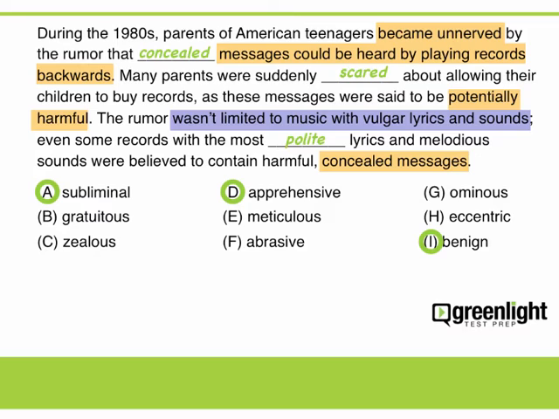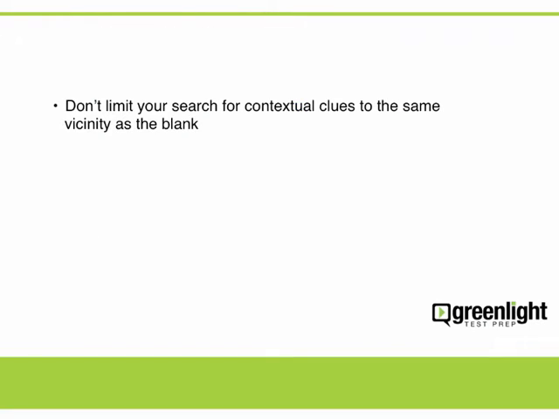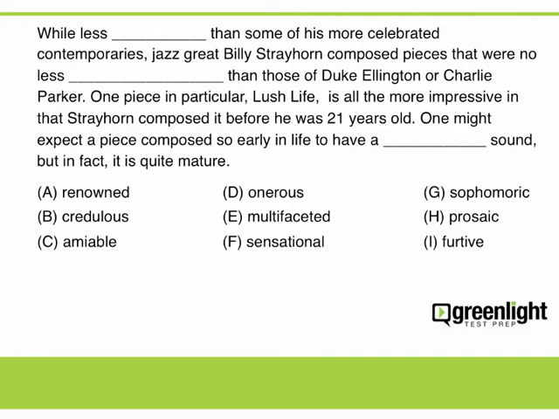We just saw how sometimes the key contextual word for a certain blank can appear several sentences away, so don't just look for contextual clues in the same vicinity as the blank. Okay, here's another question to try. This passage is about the musical abilities of Billy Strayhorn.